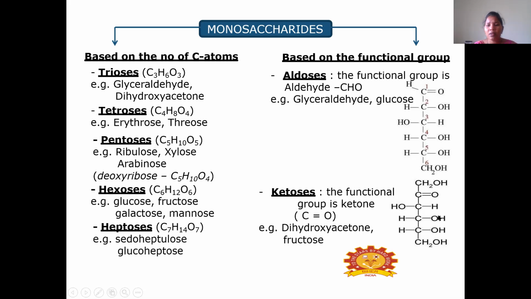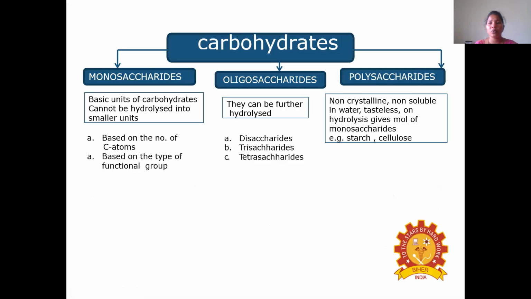Then this is the structure of fructose. As it contains the keto functional group, it is categorized under ketoses. So these are the classification of monosaccharides based on the number of carbon atoms and based on the functional group. Then coming to the oligosaccharides, they can be further hydrolyzed.